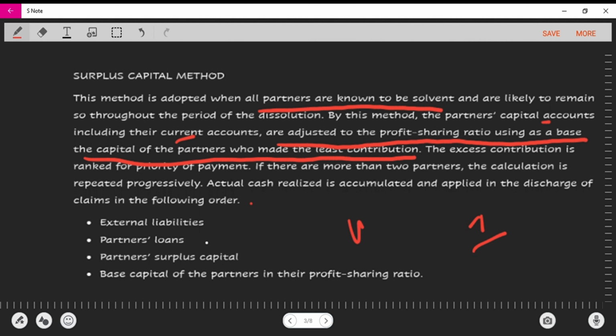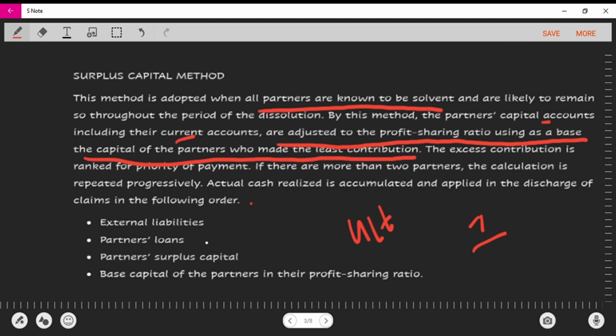I call it the ultimate surplus capital, just for fun. But the one person that has the most surplus capital is the person you start to pay first. That's why they say it is ranked. Okay, so then you say actual cash realized is accumulated and applied in the discharge of claims in the following order.